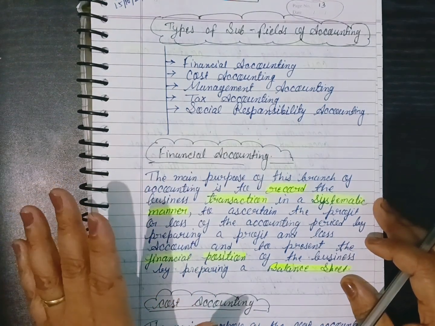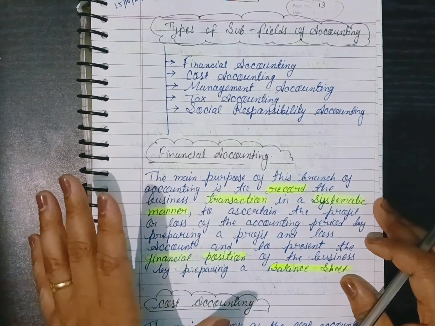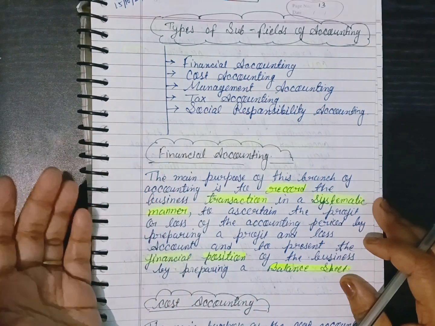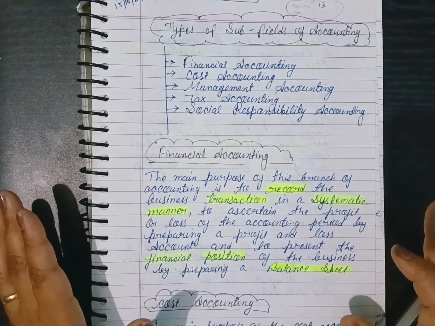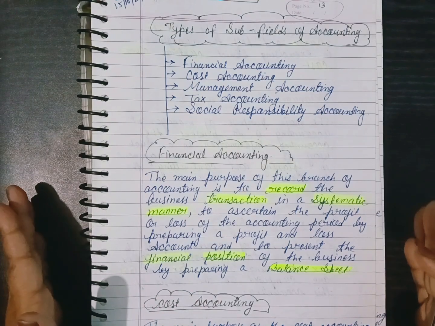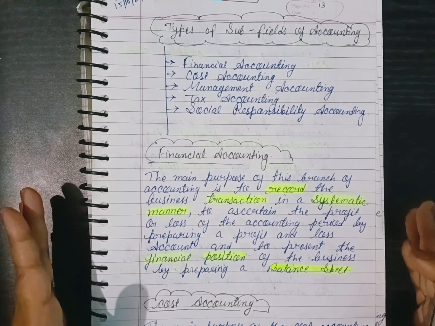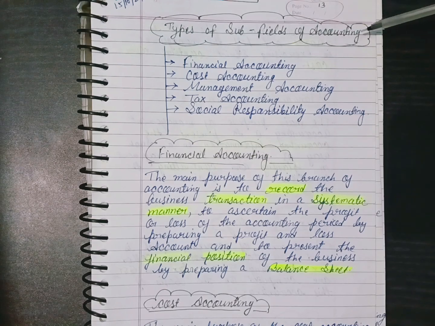In the previous class, we discussed bookkeeping, accounting, and accountancy. Also, we know the difference between bookkeeping and accounting, and between accounting and accountancy. So, we know very well what the differences are and what the objectives of accounting are. Am I right? Now we are going to learn about the types of subfields of accounting. We must know what the subfields of accounting are.